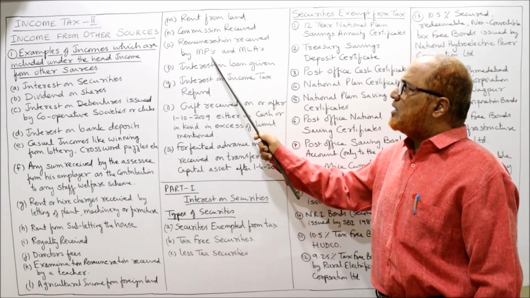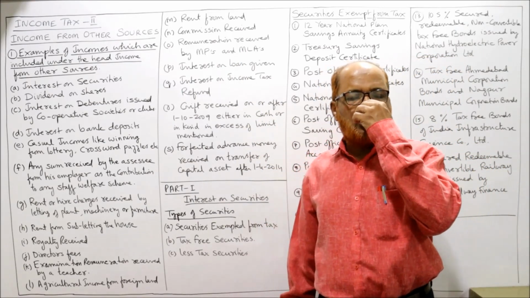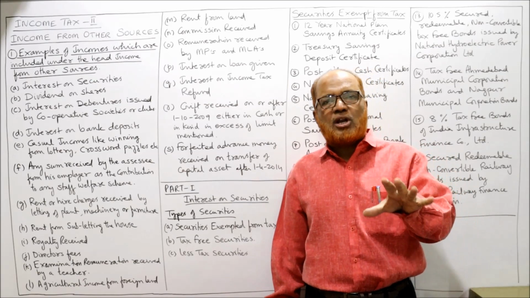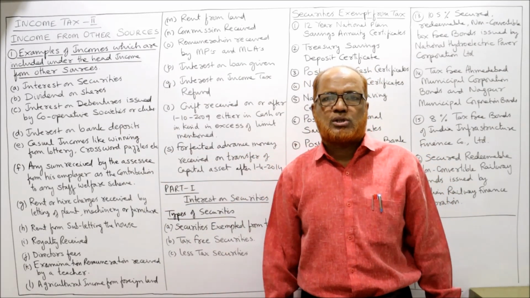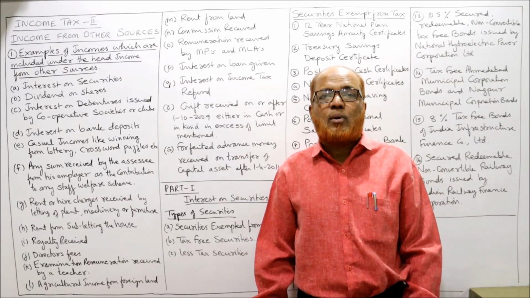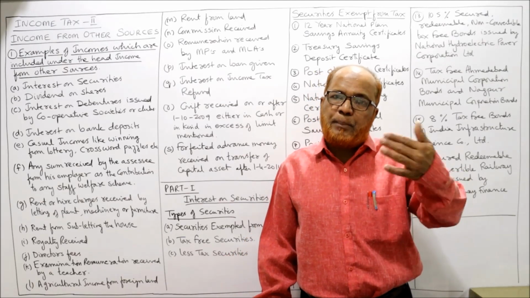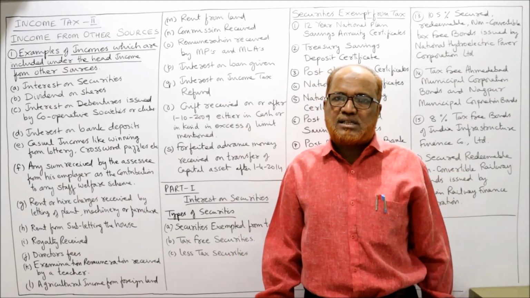Commission received, commission on chit funds or commission on insurance, etc., will be taxable under income from other sources. Remuneration received by MPs and MLAs: I told you, the salary or any remuneration received by MPs and MLAs is taxable under income from other sources, because there is no employer-employee relationship between the payer of the salary and the receiver.